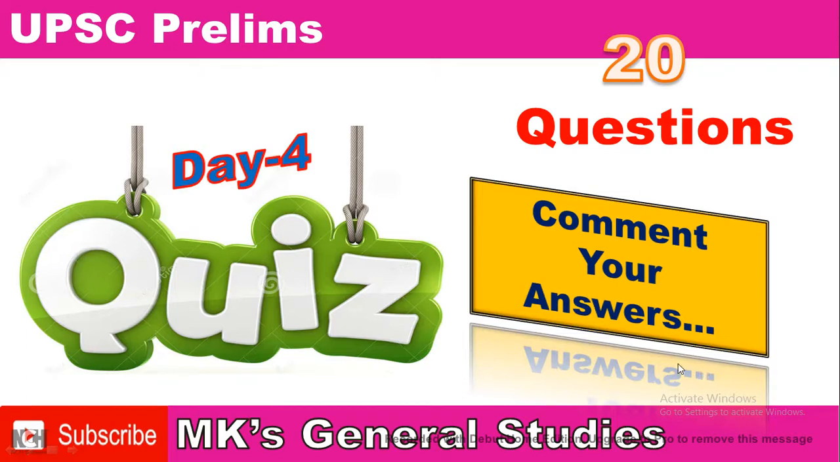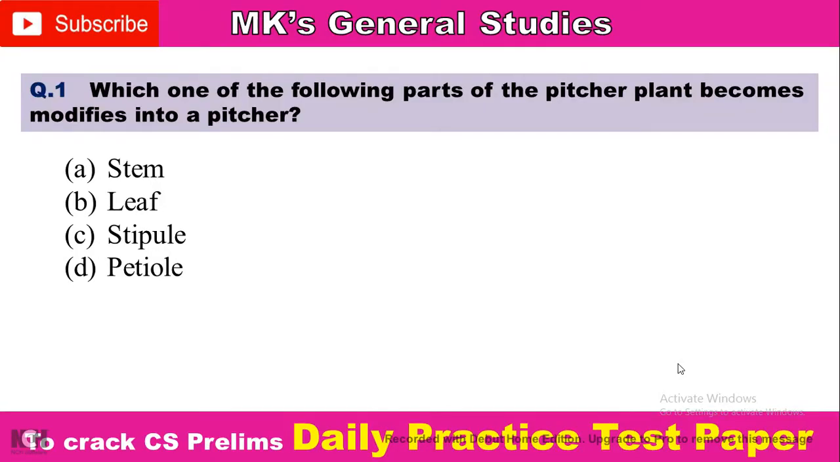So let's start the test to know the level of your preparation for the Civil Services IAS exam. The first question is: which one of the following parts of the pitcher plant becomes modified into a pitcher? Option A is stem, option B is leaf, option C is stipule, option D is petioles. So comment your answer.